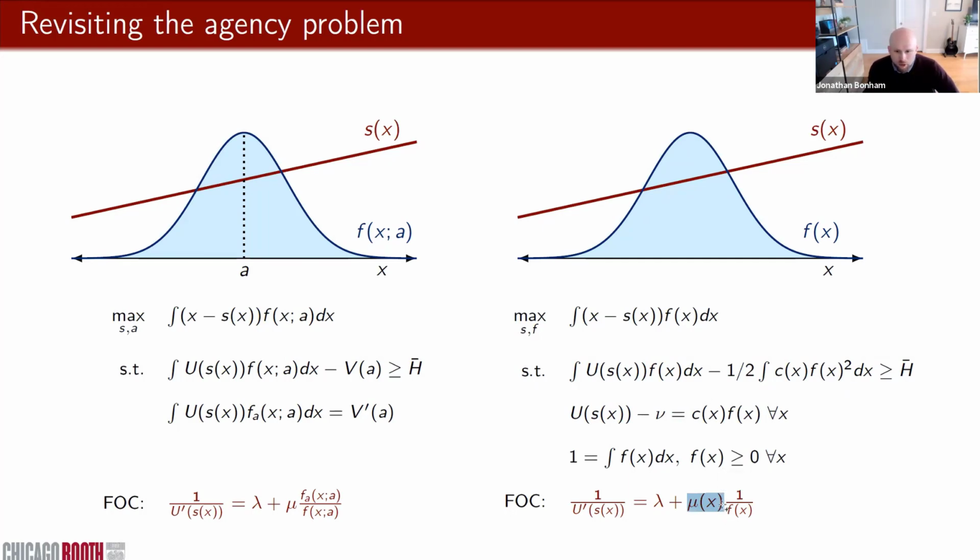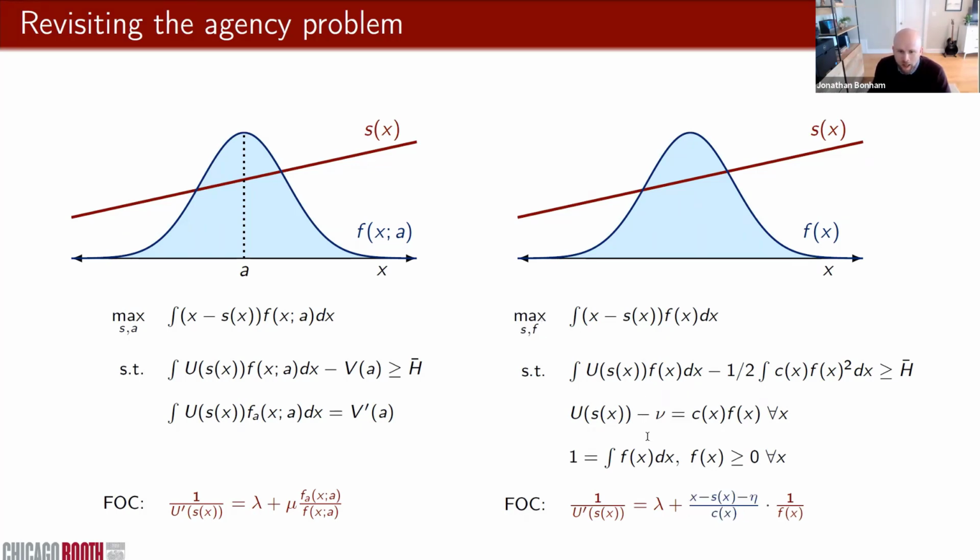What this is going to imply is that there's an interaction between the conflict of interest and the likelihood ratio piece. Recall that for a Lagrange multiplier on the IC constraint, we can interpret this, loosely speaking, as measuring or indexing the magnitude of the conflict of interest between the principal and the agent when it comes to F at X. So we can actually solve for mu of X by taking the first order condition with respect to F at X.